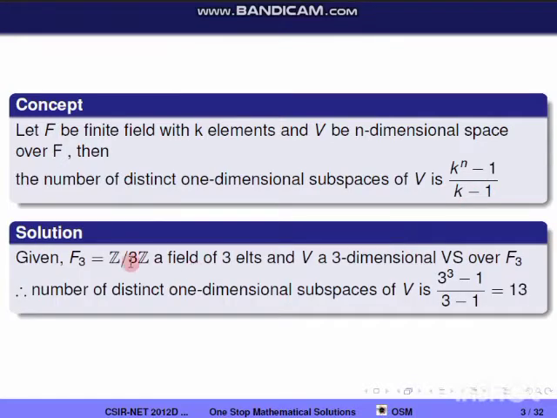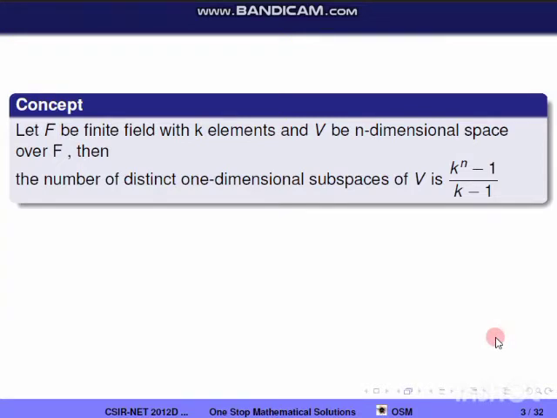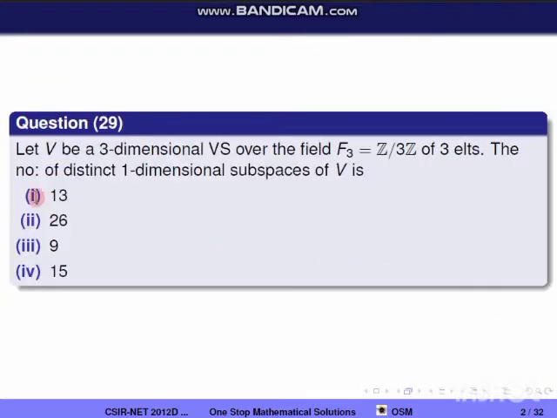In the question, F3 is a field of 3 elements, so k is equal to 3, and V is a three-dimensional vector space over F3, so n is equal to 3. So just substitute in the formula. We get the number of distinct one-dimensional subspaces of V is equal to (3 cube minus 1) divided by (3 minus 1). When we simplify this we get the value 13. So we will check the correct option. The correct option is the first one.